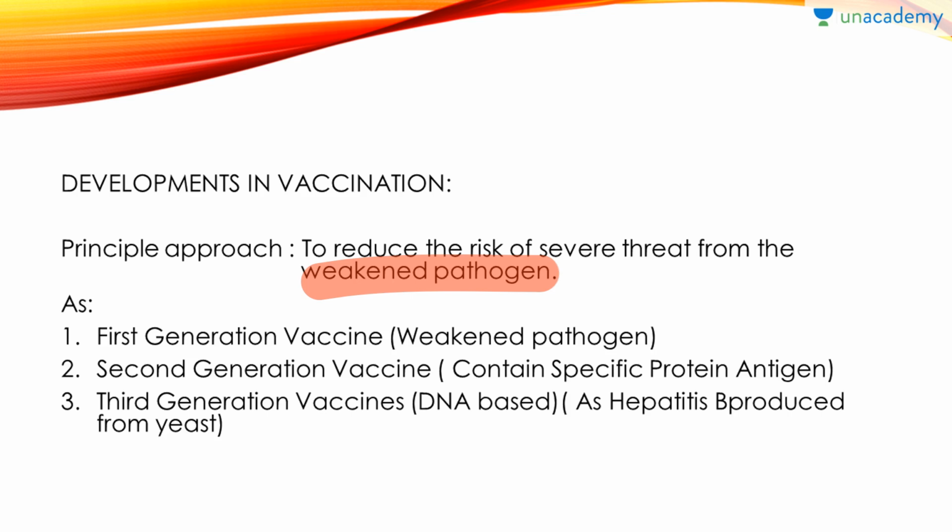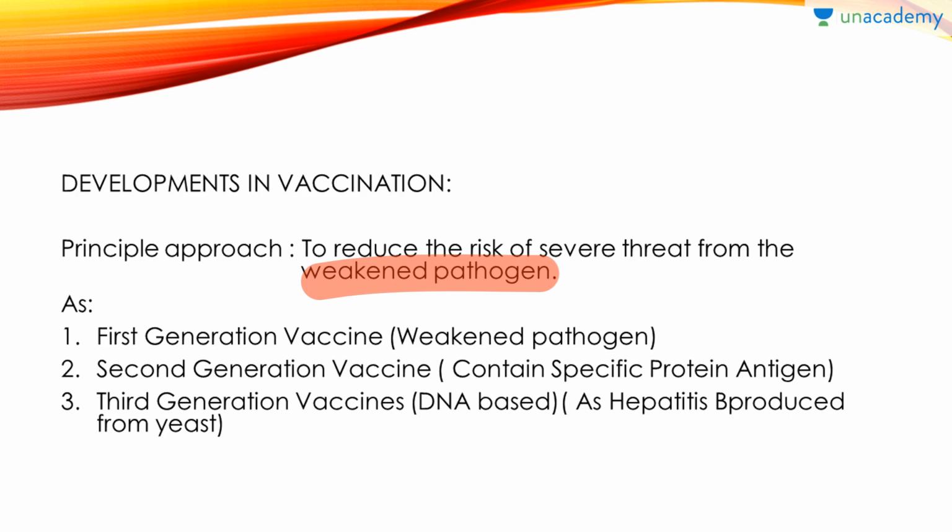So we are having several generations of vaccine. At first, we are having the first generation vaccine, that is simply weakened pathogens being introduced. Then the second generation vaccine. What happens here is, suppose considering a pathogenic bacteria, inside it there is a certain protein structure where the antigen is there. The vaccine in which that particular protein antigen is used is the second generation vaccine.